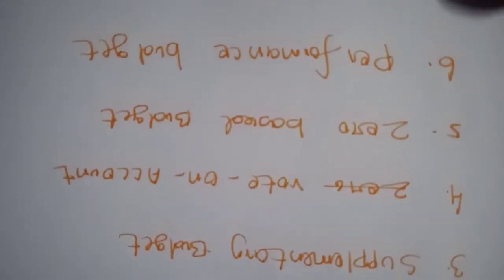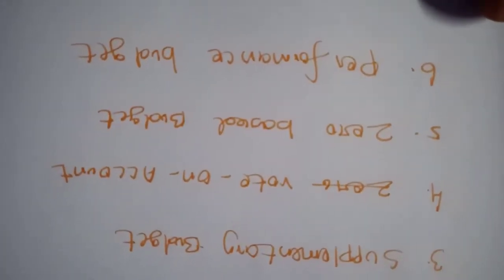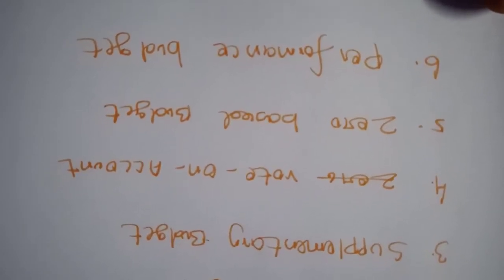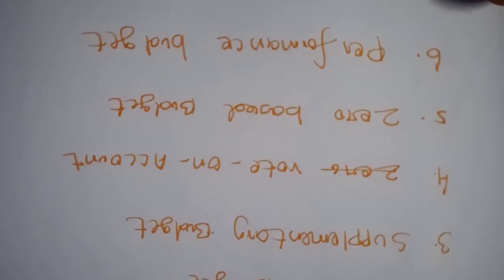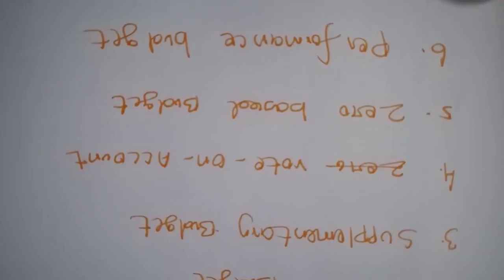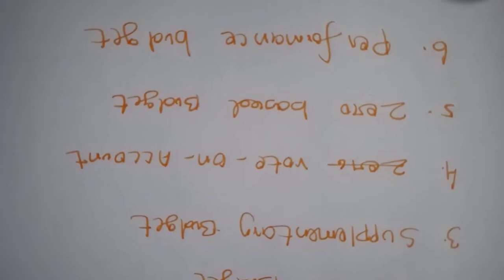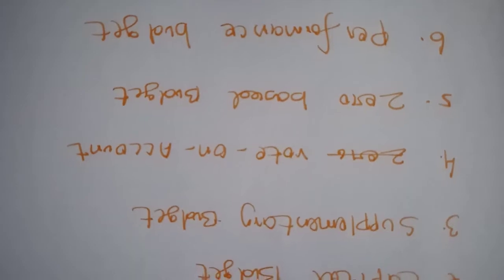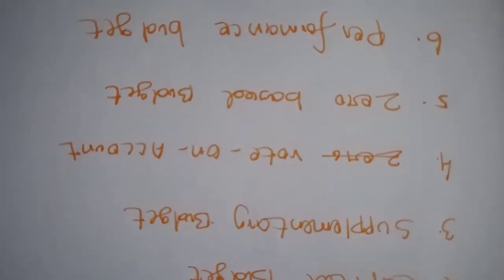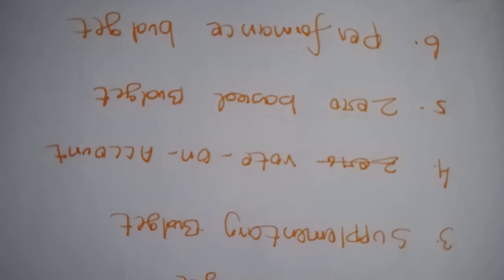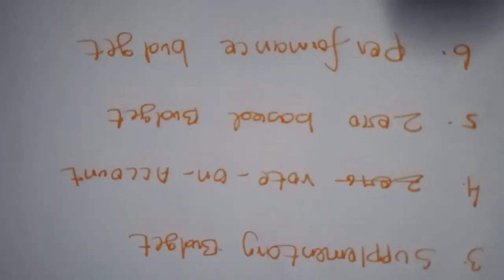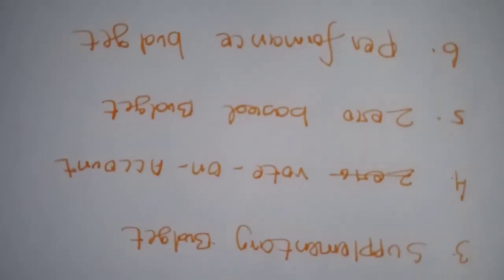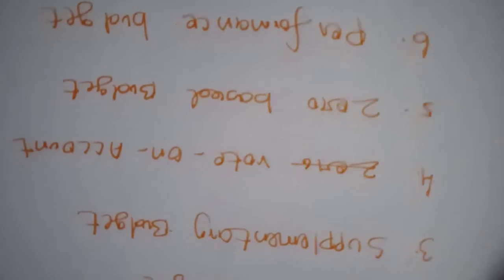Next, the performance budget. When the outcome of any activity is taken as the base of any budget, such a budget is known as performance budget. For the first time in the world, the performance budget was made in USA. In the performance budget, it is the compulsion of the government to tell what is done, how much is done for the betterment of the people. It is the outcome budget. Outcome budget means exposing their achievement. If they make a budget like this, it's called performance budget.